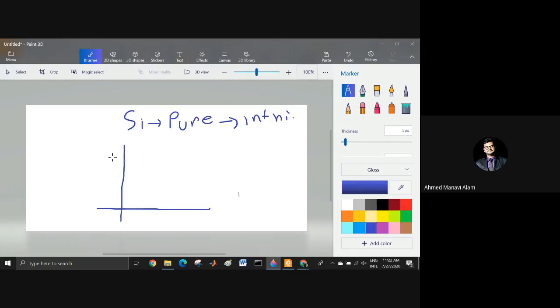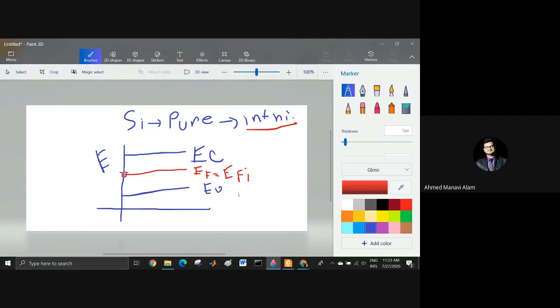Now whenever we are plotting the energy band, we know there is the energy band which is called the conduction band. We know there is the energy band which is called the valence band. Whenever it is intrinsic, that means pure, the Fermi level goes absolutely in the middle of the conduction and valence band. That is when it is called the intrinsic Fermi level. The Fermi level is absolutely in the midpoint of the band gap.